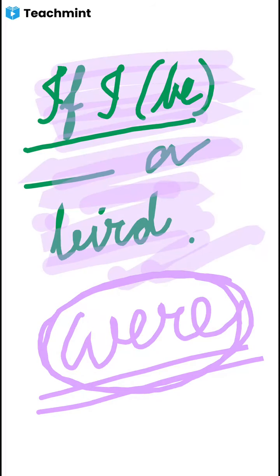Whenever this word if is given, if I be a bird, if I were a bird, for this be form of verb we have to use the plural form of verb, were, because this is hypothetical past. If I were a bird. Is it clear to all of you? Write down this one and put a star mark, because this is quite different from the rest.